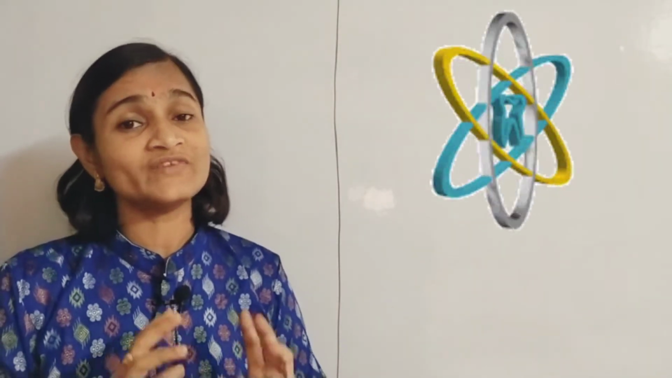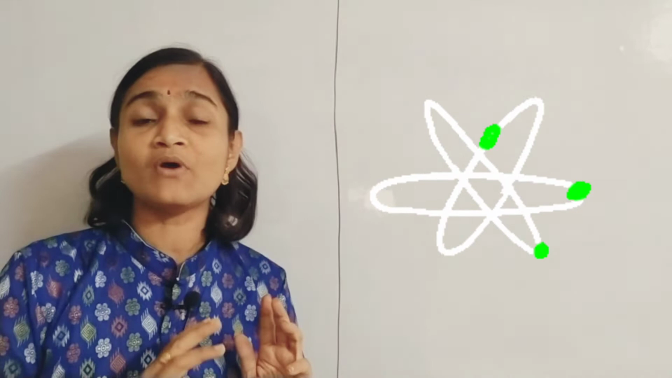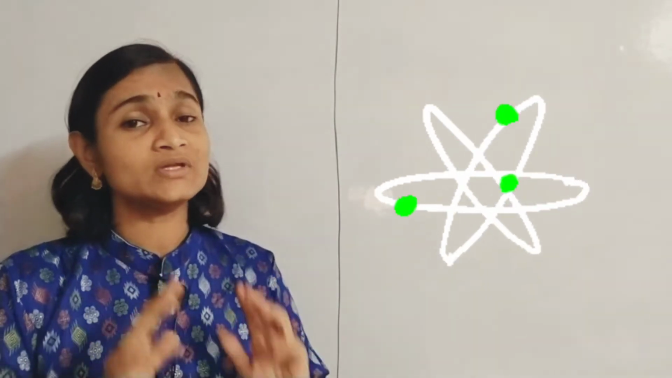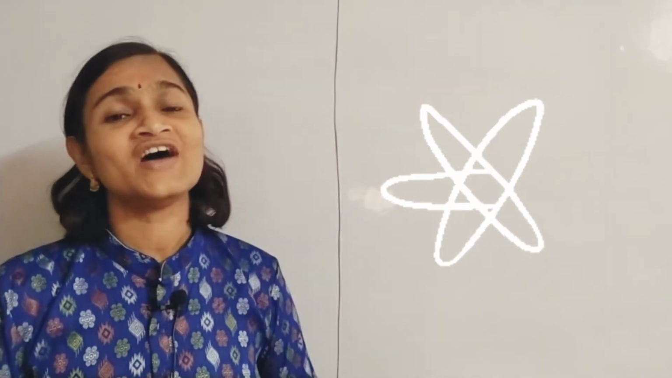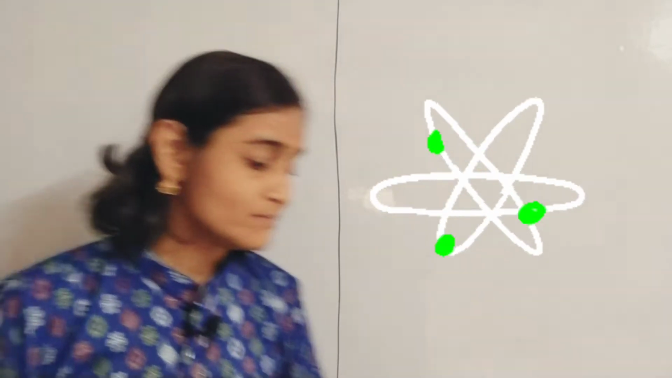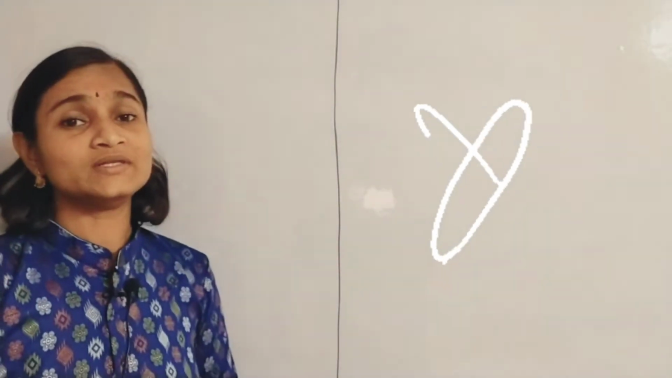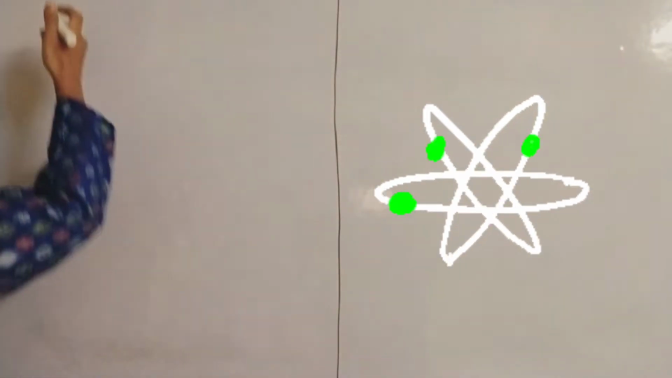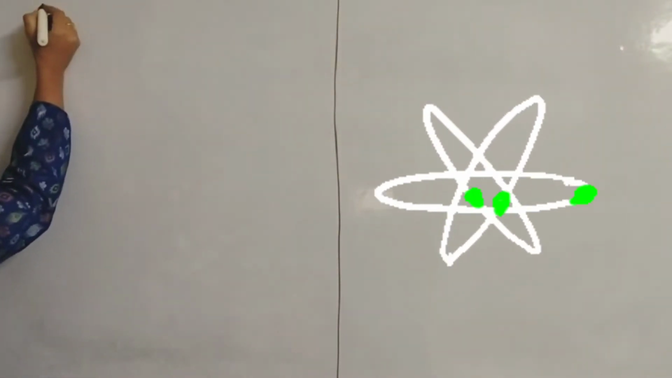In order to get the chemical formula of a compound, it is very important to learn about the concept and formation of ions. So this is our topic for today. Let us understand the concept of ions. Formation of ions.